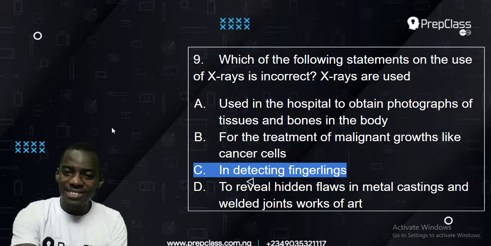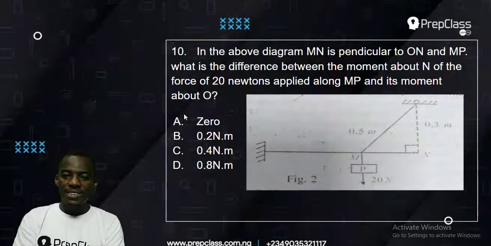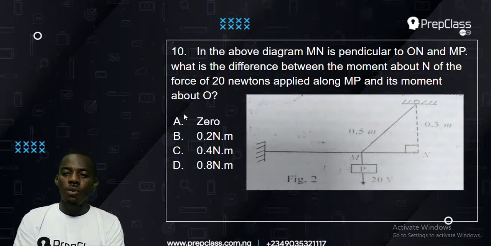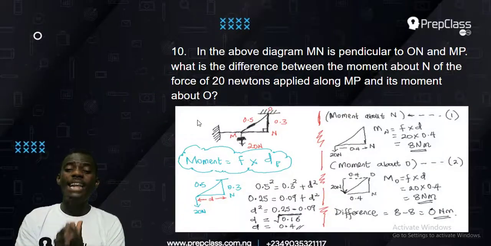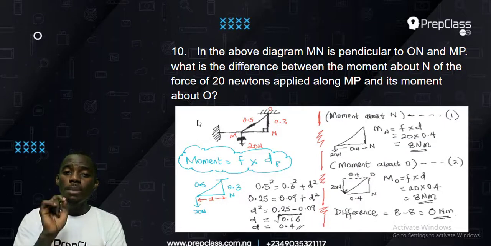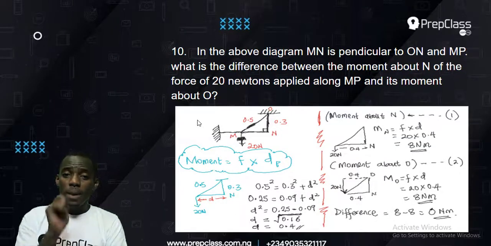Now let's check out the last question for this video. It said in the above diagram, MN is perpendicular to ON and MP. What is the difference between the moment about N of the force of 20 Newton applied along MP and its moment about O? Now, when you hear the word moment, something should come to your mind. Force times perpendicular distance.